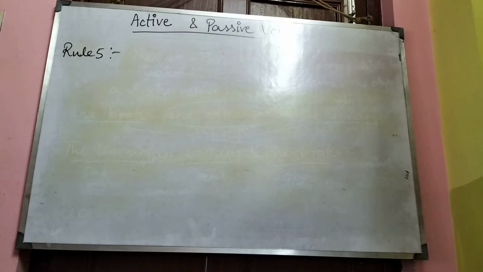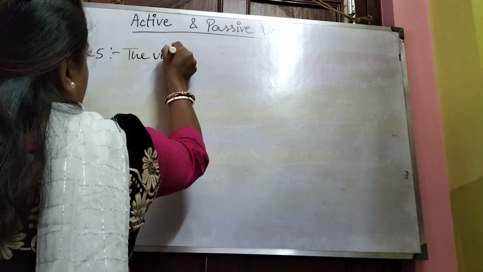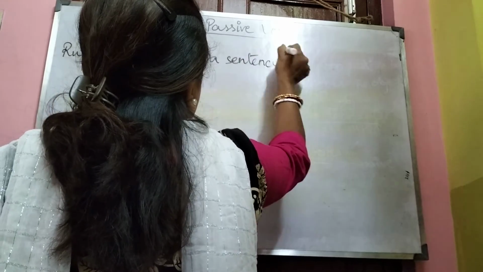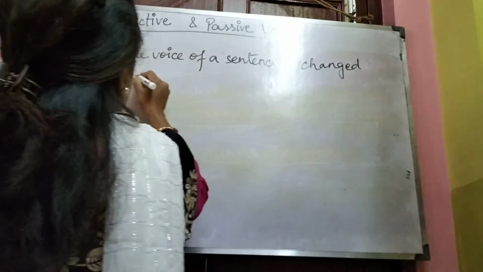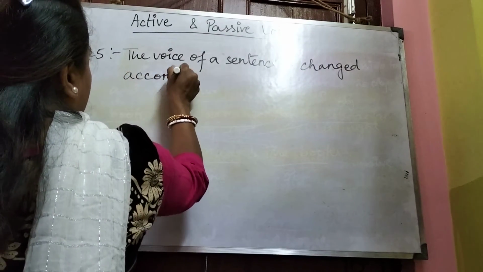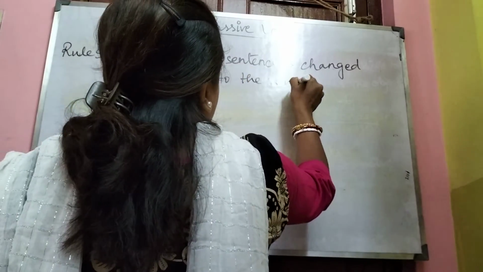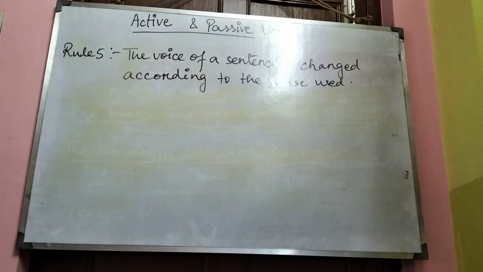We move on to rule 5. Now what is rule 5? Rule 5 is the voice of a sentence is changed according to the tense used. Okay. Now let us see an example.